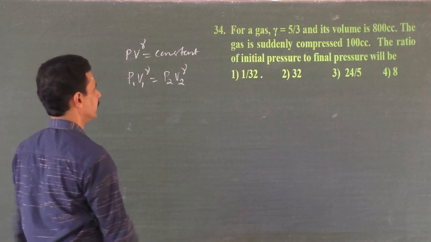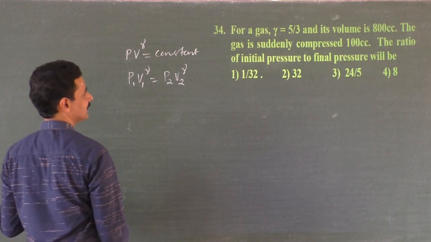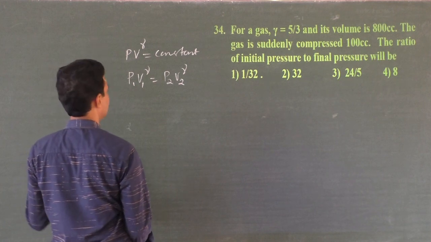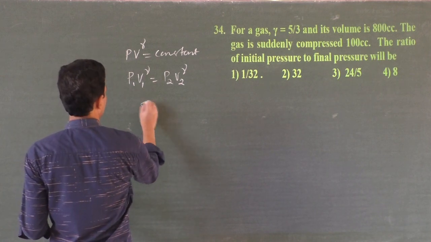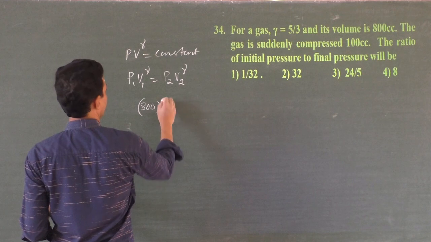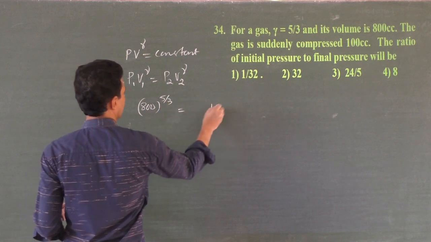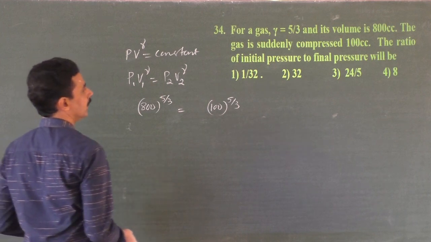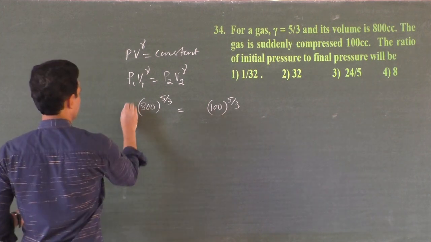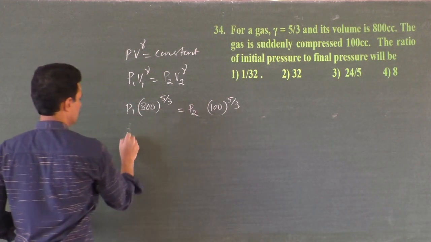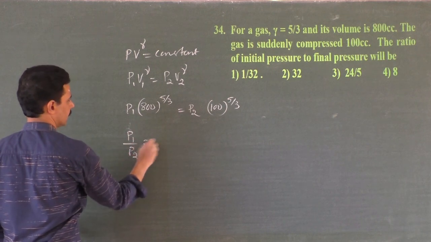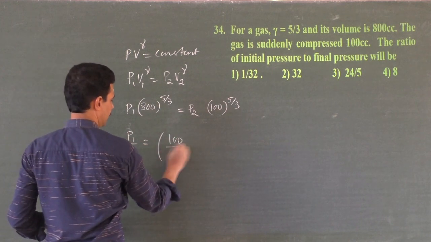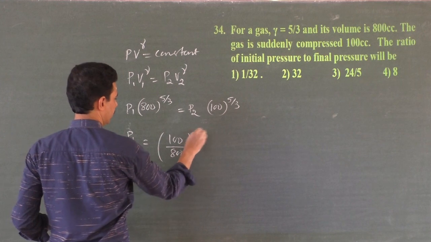What is P1 V1 to the power gamma? The gas is suddenly compressed from 800 cc to 100 cc, with gamma 5 by 3. The ratio of initial to final pressure, P1 by P2, is equal to 100 by 800 to the power 5 by 3.